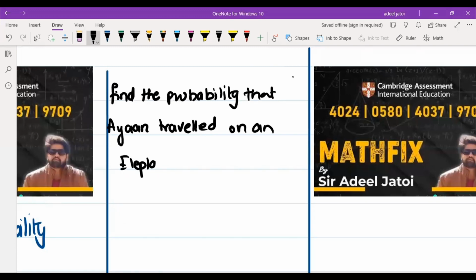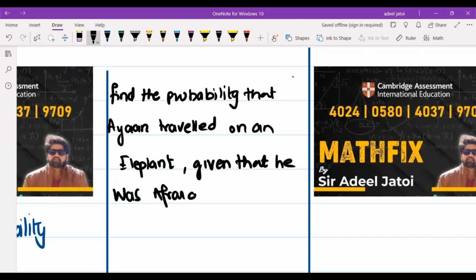Now we know that Ayan traveled on an elephant, given that he was afraid. The condition is afraid, and he is traveling on an elephant. So elephant afraid upon afraid.